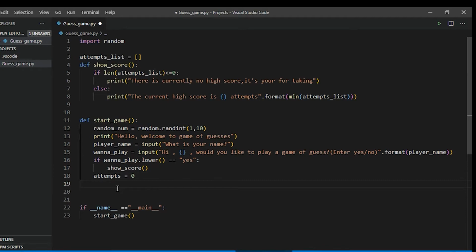For this I will use a while loop. The condition I will use is wanna play. So while wanna play dot lower is equal to yes, that means if the user wants to play a game, if the user inputted yes, then I'll run this loop.